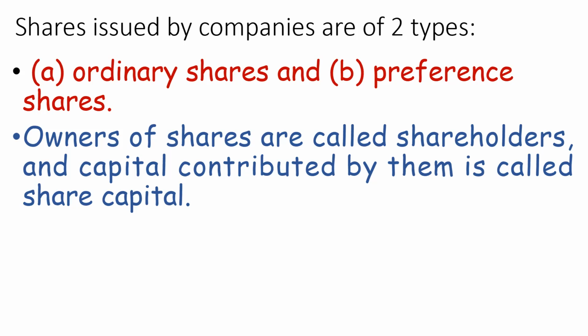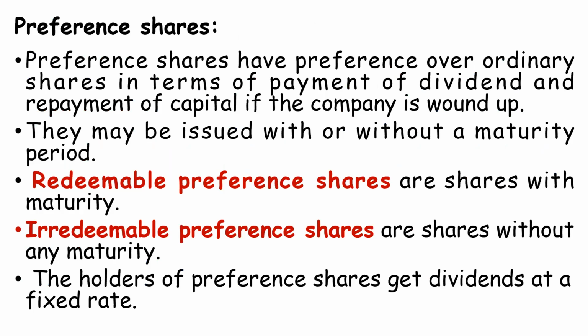They have to first meet the obligations of the other investors, who are the bondholders and the preference shareholders, because those investors don't have any right in taking decisions of the company. It is the ordinary shareholders who are the right owners of the company because they have invested money and they are the ones voting on whatever decision the firm takes. Any question you can ask.